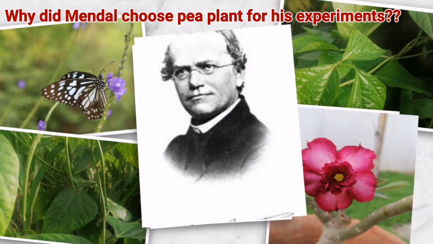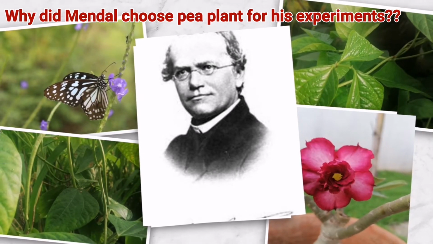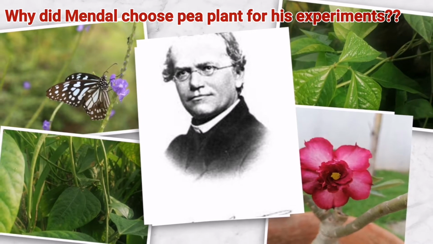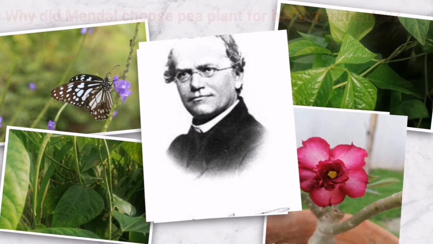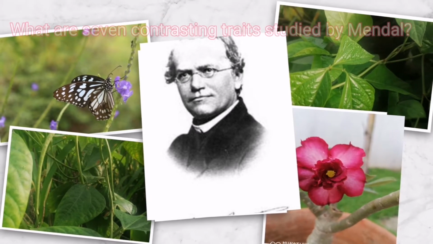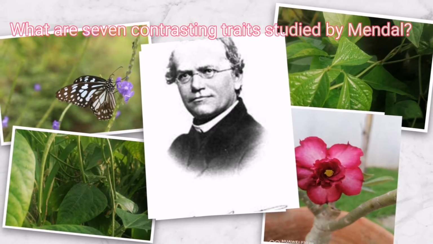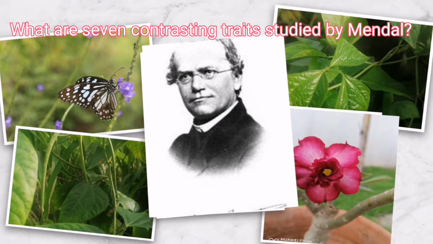In this video, I am going to discuss two topics from Mendelian genetics. First one is the reason for selecting pea plant for hybridization experiment, and second one is the 7 contrasting traits studied by Mendel in pea plant for his experiment.